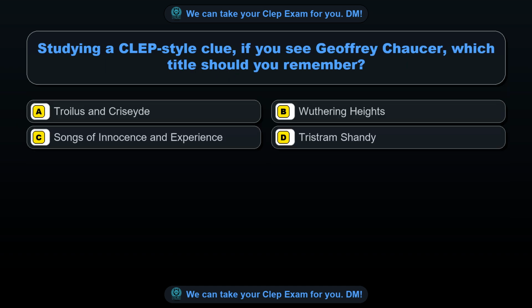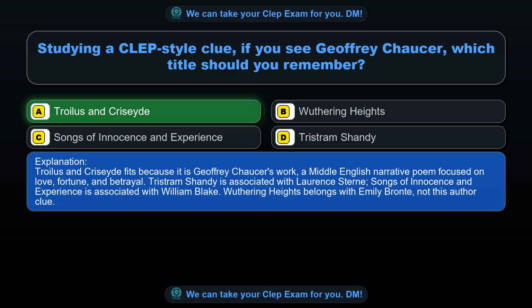Question 79. Studying a CLEP-style clue, if you see Geoffrey Chaucer, which title should you remember? Option A. Troilus and Criseyde. Option B. Wuthering Heights. Option C. Songs of Innocence and Experience. Option D. Tristram Shandy. The correct answer is option A. Troilus and Criseyde. Troilus and Criseyde fits because it is Geoffrey Chaucer's work, a Middle English narrative poem focused on love, fortune, and betrayal. Tristram Shandy is associated with Laurence Sterne. Songs of Innocence and Experience is associated with William Blake. Wuthering Heights belongs with Emily Brontë, not this author clue.